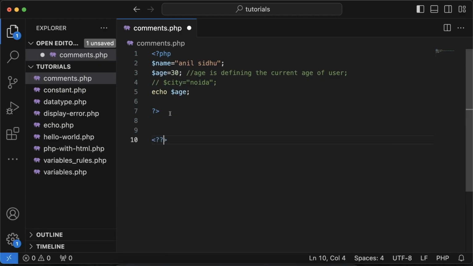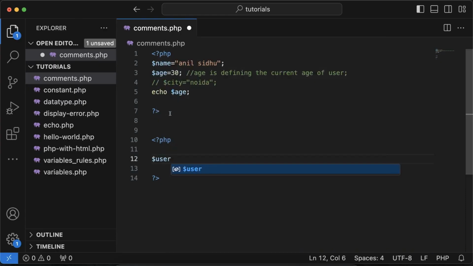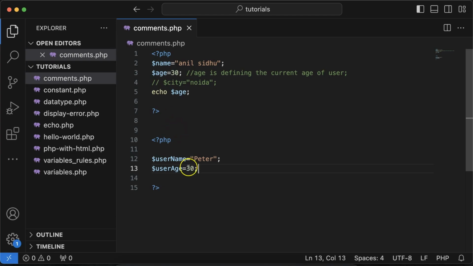Alright, so let's go into double line comments, and here I'm starting a new PHP tag, and inside, variables as usual. Let's say the name, let's say Peter this time around, and let's go to another variable and let's call it age. Don't let me use 30 because it already exists there. 30, okay, so that variable is created. Let me clear this one so I can work on this here. Alright, so echo user name, and then let's run it.